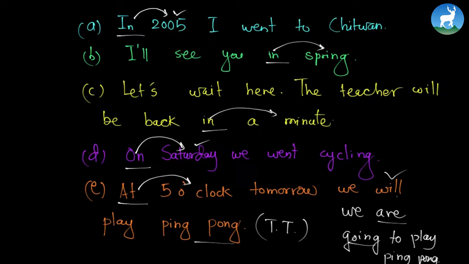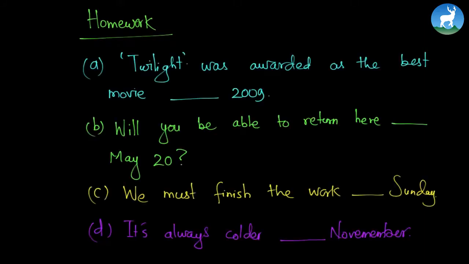Now I'm going to give you some homework as usual, some sentences for your homework. Alright, these are some of the sentences that you need to fill in the blanks. First one is: Twilight was awarded the best movie blank 2009. So what is the answer? Is it on 2009, in 2009 or at 2009? So find out the best answer. Can you? I think you can.